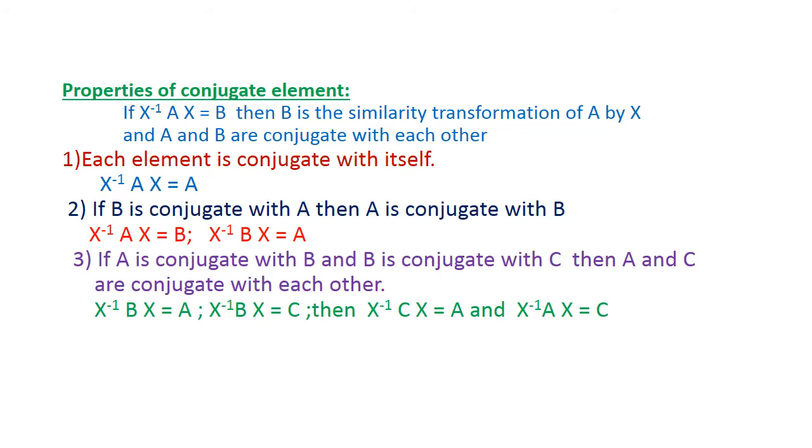The third important property is, if A is conjugate with B, and B is conjugate with C, then A and C are conjugate with each other.